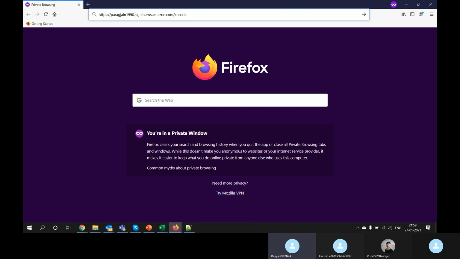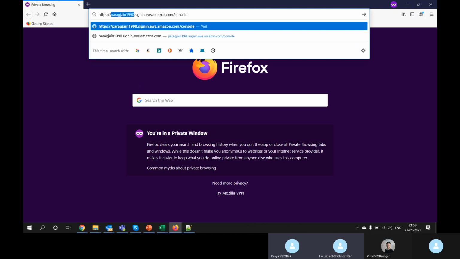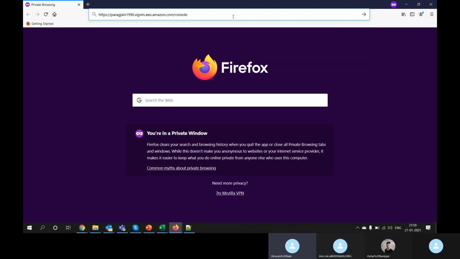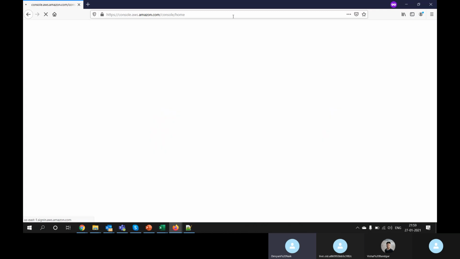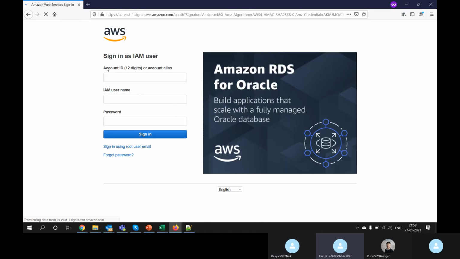This is my account. In that you created one user, and that user has a different link. Whenever I'm logging into this, you can see now which account number. This is the account number. Previously, I have shown how to change the account number to some text. If I hadn't updated the account number, my account number would be populating here. I have changed it from my account number to this particular text. So what is the username?